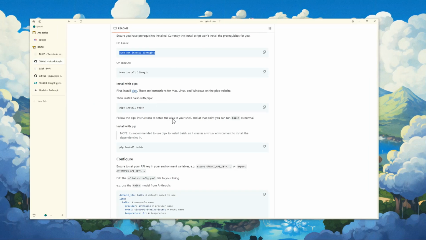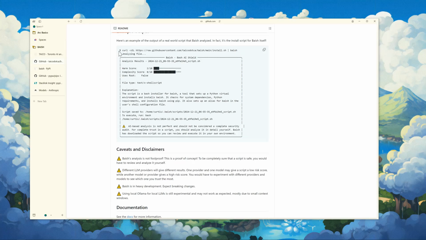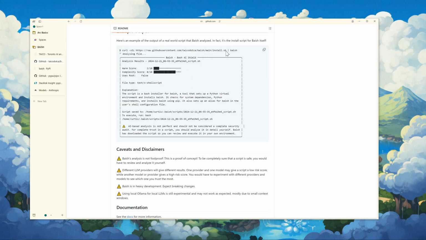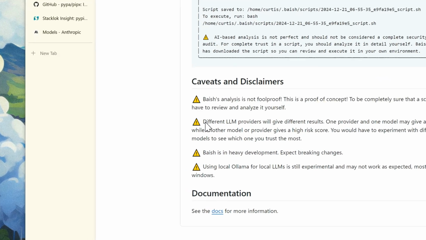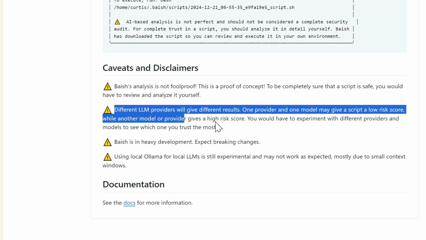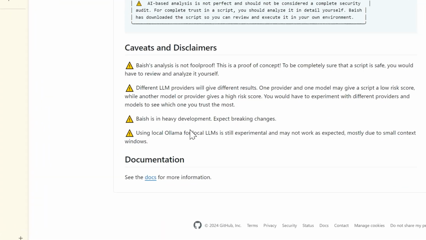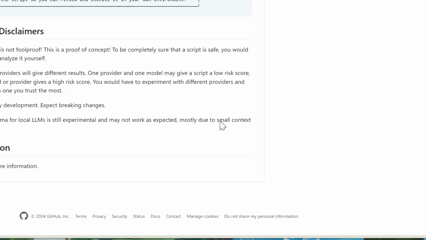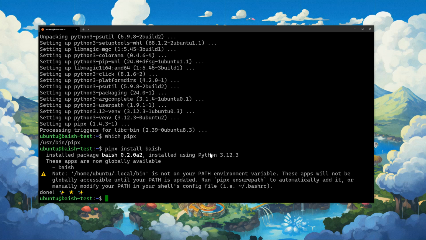Maybe while it's installing, I can talk a little bit about some of the caveats with Baish. So you can see here's an example of the output. Here's an example output of running an install script through Baish. But it's not foolproof, right? This is a beta project. It's also using LLMs, and different LLMs are going to give you different results, right? It's in heavy development, alpha, beta software, whatever you want to call it. And then we've had some problems with local LLMs, still some work to do there, around some of the small context windows, right?